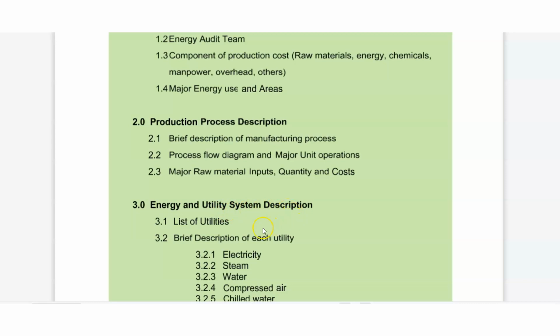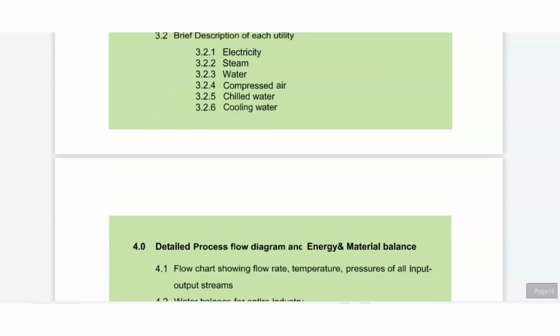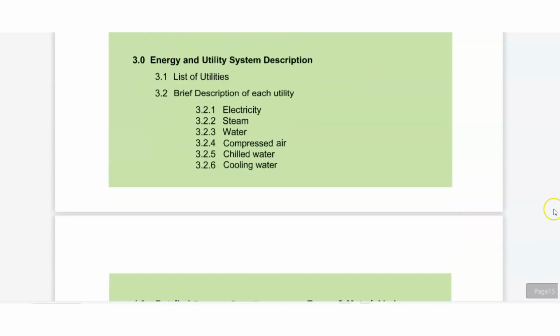3.0 energy and utility description. That one is in penicillin. Penicillin we generate, that is a medical term. Similarly we can generate our energy. For energy also we can do like that. Then list of utilities and a brief description of each utility: electricity, steam, water, compressed air, chilled water, cooling water. Where they are required, we will write that.